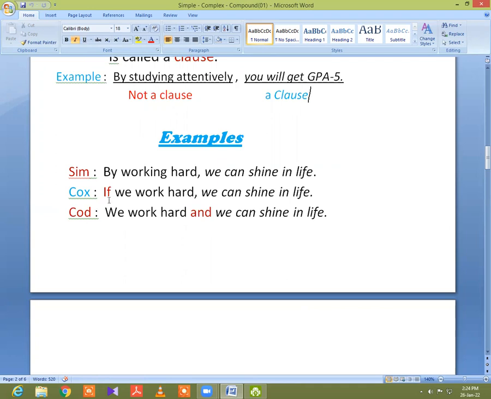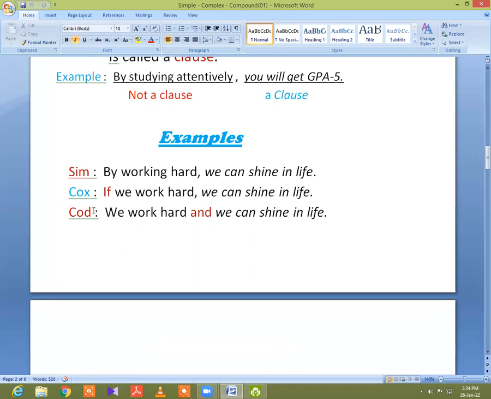On the other hand, in complex sentence, if we work hard, we can shine in life. There are two clauses. One clause is if we work hard, and other clause is we can shine in life. So these two clauses are joined with this conjunction if. It is a subordinating conjunction. So I can say that a subordinating conjunction is always used to add two clauses in a complex sentence.